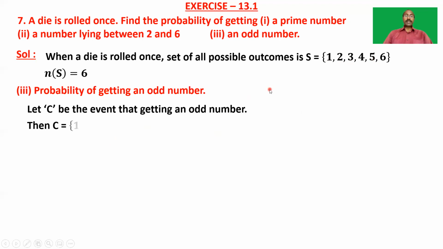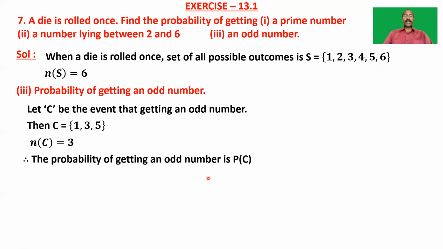So C is equal to the set {1, 3, 5}, and the number of elements in C, N of C, is equal to 3. Now, the probability of getting an odd number is P of C, which is equal to N of C by N of S, which is equal to 3 by 6, and is equal to 1 by 2.